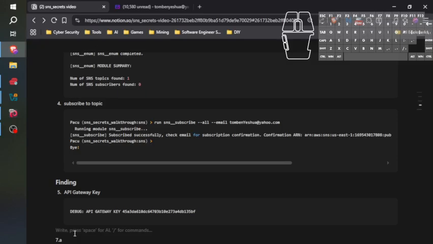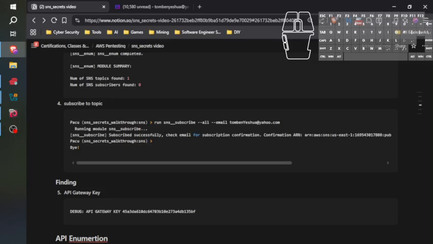So I'm going to make an H2 here. I'm going to call this API enumeration. We can't do this in Pacu because we don't have the permissions to do it. So we're going to do it via the AWS terminal. And once we've enumerated all the data that we need for the command that will invoke the gateway, then we should receive some more findings.